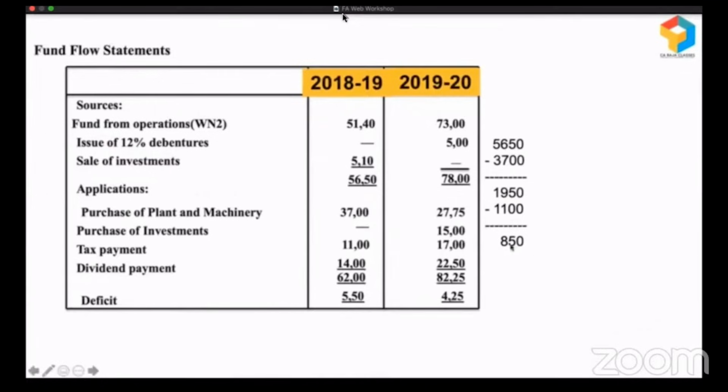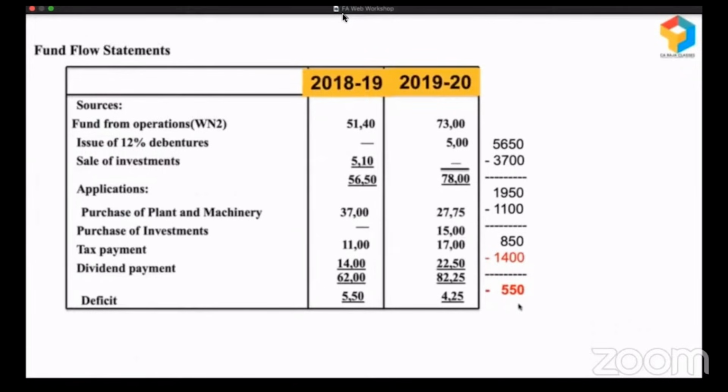It's not acceptable, right? But they did that. They faced a shortage of 550 and they managed that shortage by using short-term funds. So here there is a deficit, and this deficit was managed because they took some short-term funds.